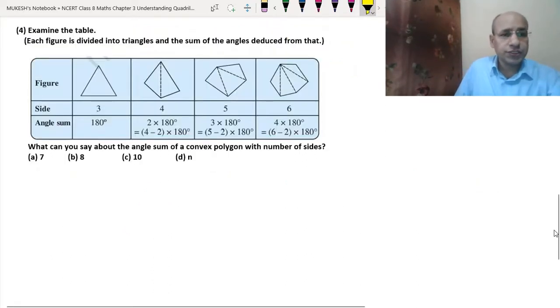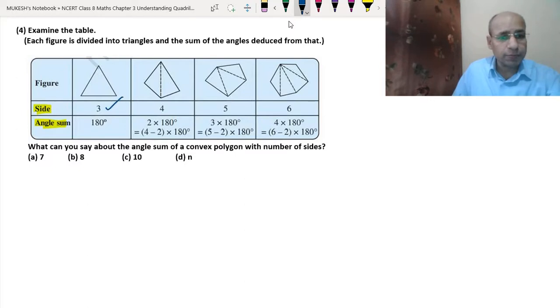In the fourth question, a table has been given where the number of sides and the angle sum are given. This is the angle sum property, which means the sum of the interior angles. For the triangle, we have the number of sides 3, and the angle sum is 180 degrees. For the quadrilateral, we have the number of sides 4, so it became 360 degrees. We can write here 360 degrees. Here the number of sides is 5: 1, 2, 3, 4 and 5.